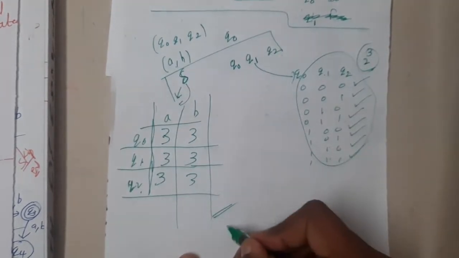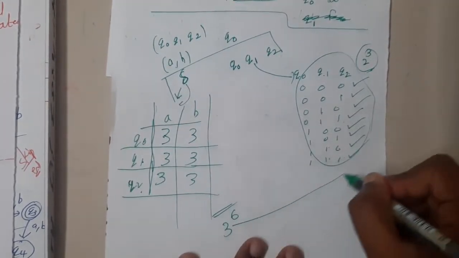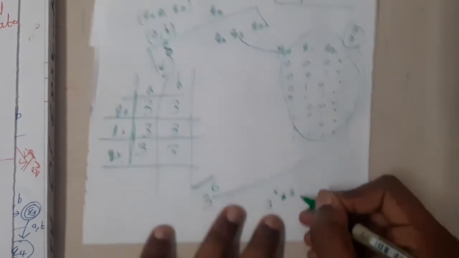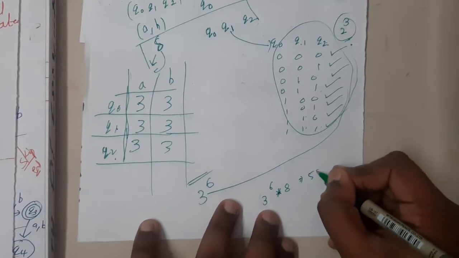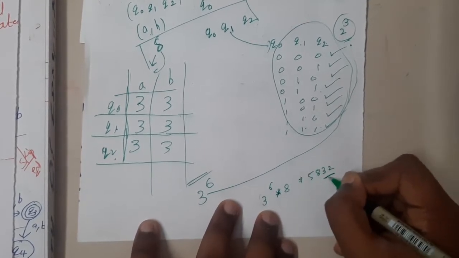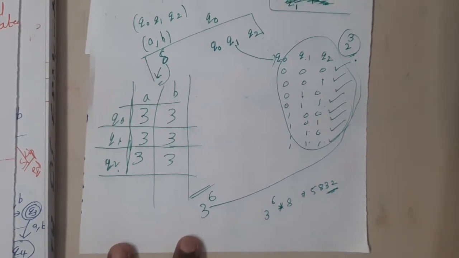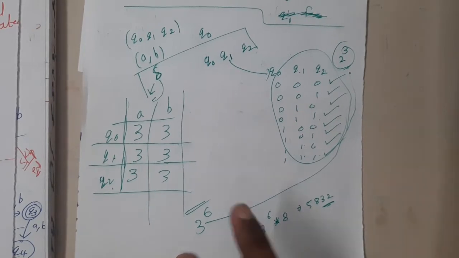So what will be the final result? It is nothing but 3 power 6 into the number of options for the final states, that is 3 power 6 into 8. The answer will be 5832, guys. So this is the result. So these many different DFAs we can construct. To be clear, in an examination, can you draw them and count, guys? No, right? That is the reason why you should remember this approach.